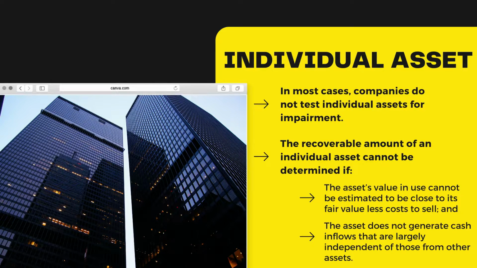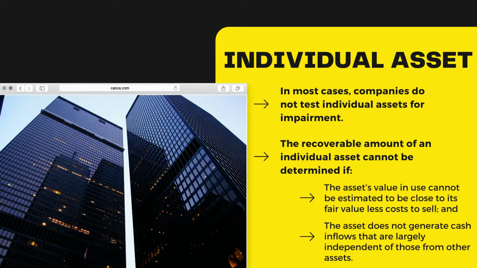These cash generating units will be explained by my friends after this, but I need you to understand that the recoverable amount of an individual asset cannot be determined if the asset's value in use cannot be estimated to be close to its fair value less cost to sell.